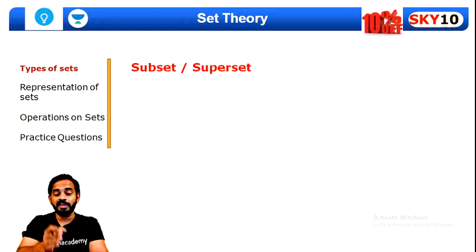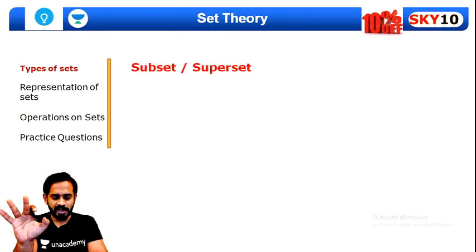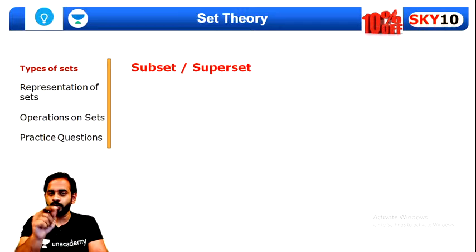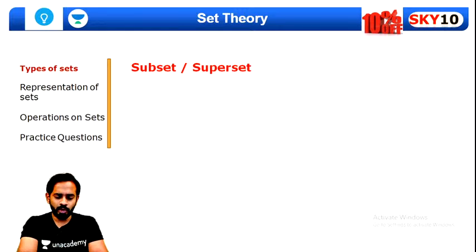Now subset and superset. What is subset, superset? Let's try to understand. Please give me your 100% focus, guys. Some of you must be knowing this.